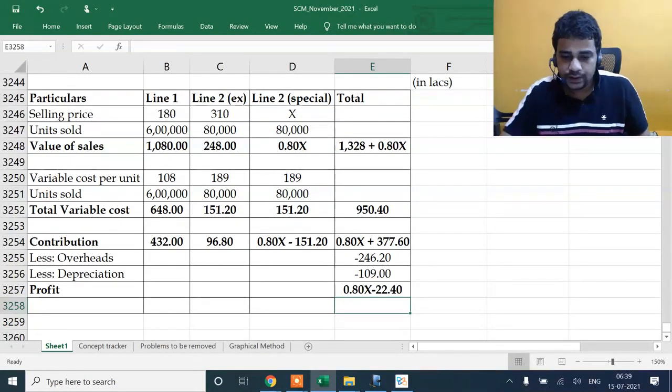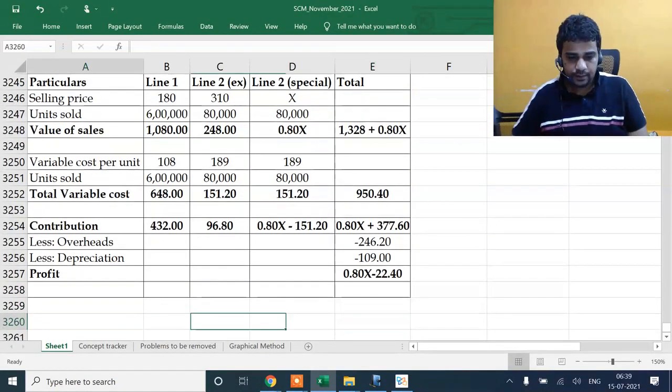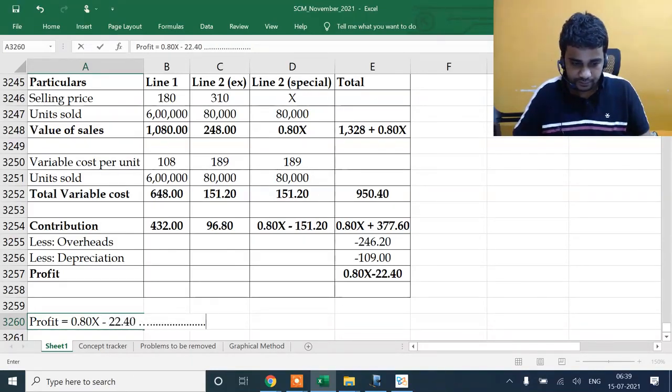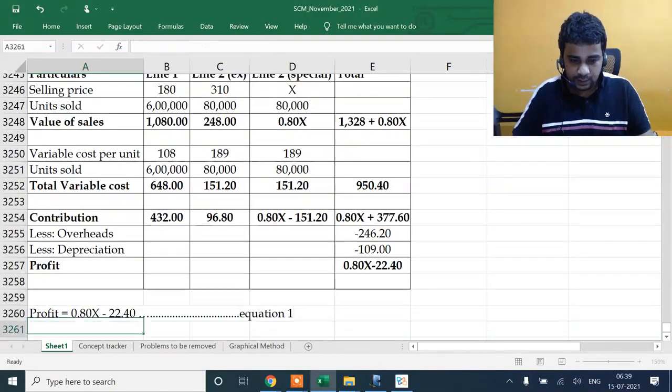This is one version of profit. So profit is equal to 0.80x minus 22.4. This is my equation 1.